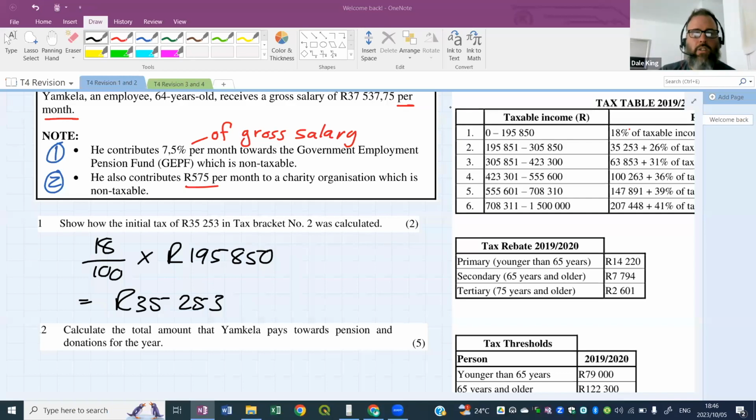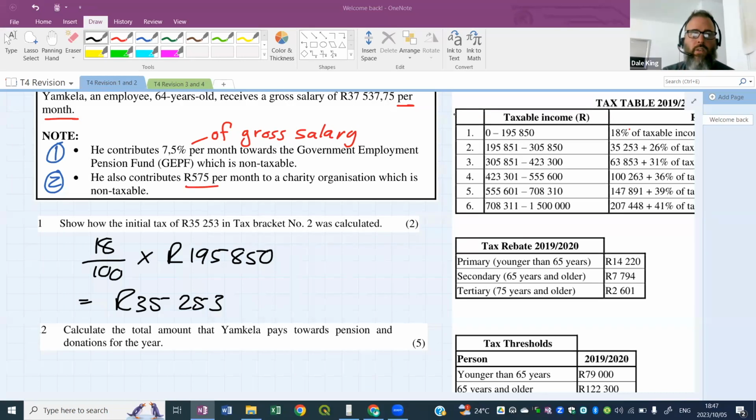So like I said, charity payments are non-taxable. Yes, we do need to add them in the end. So we need to know what they both are. So this is a scaffolded question. These two tax deductible items, we can't pay tax on them. So we need to know how much they are, because you have your gross salary. You should take that to the tax table straight away. But if you have these items here, you can't tax that portion of your salary.